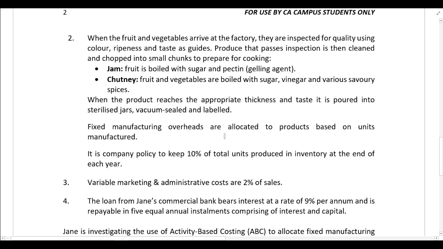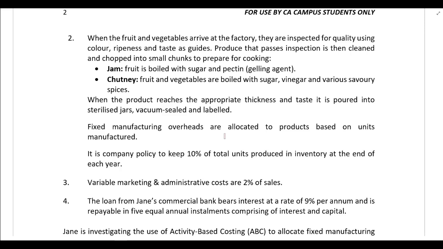When the fruit and vegetables arrive at the factory, they are inspected for quality using color, ripeness, and taste as guides. Produce that passes inspection is then cleaned and chopped into small chunks to prepare for cooking. So then to cook jam, fruit is boiled with sugar and pectin, which is a gelling agent.